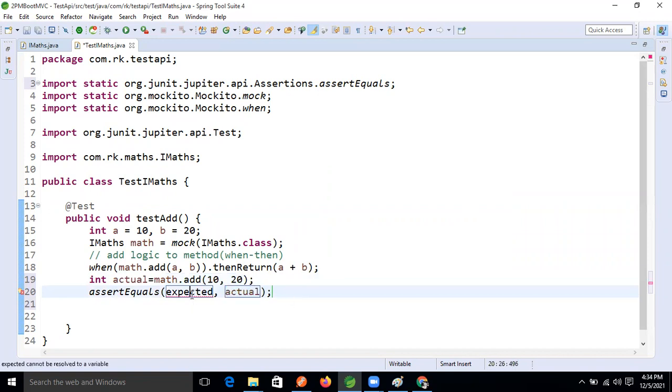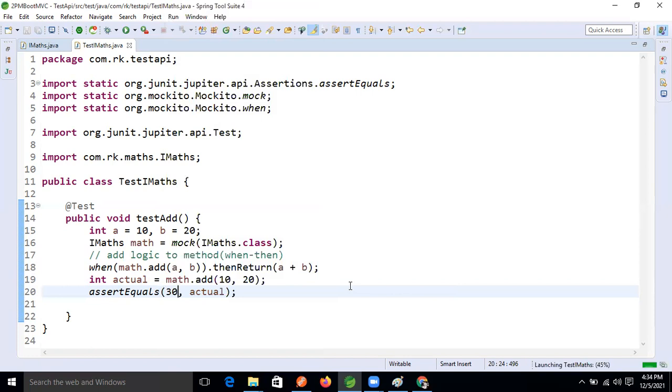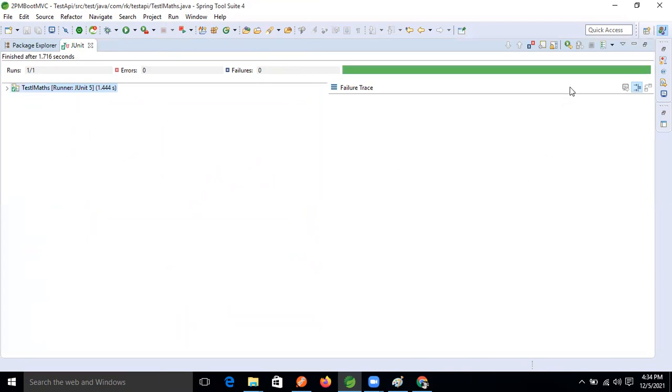And what is our expectation now, guys? Our expectation is 30, right? Let's put it directly. I will check it now. Now let's right click and perform the unit testing. Yeah, it succeeded, guys. We are getting the success message.